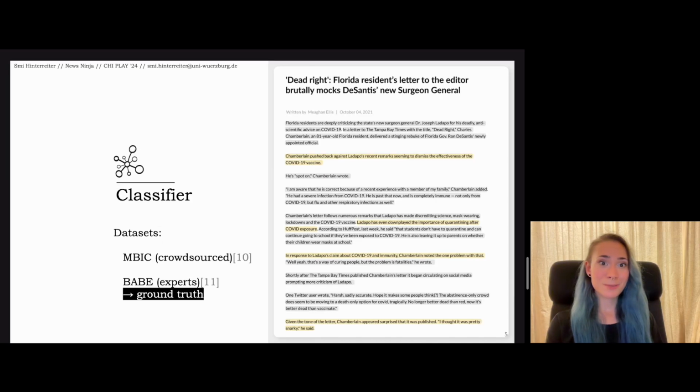The good news is we can detect this with our classifier. However, the classifier isn't perfect yet and needs more high-quality data to improve. When we tried crowdsourcing that data with the MBIG dataset, it yielded unsatisfactory results. When we used experts to create the BAPE dataset, the results were much better, but it was quite expensive and cumbersome. And this is where serious games and GWAPs come in.